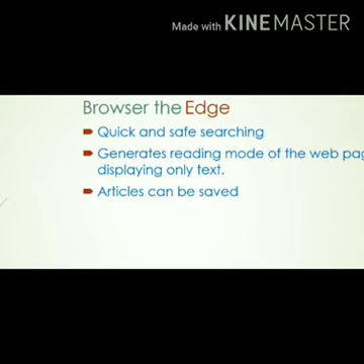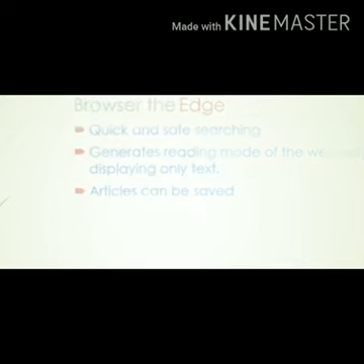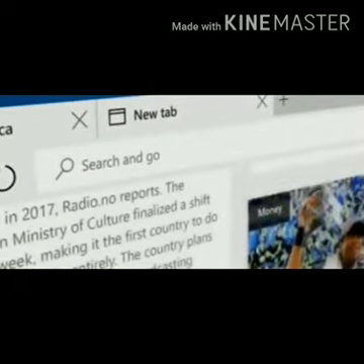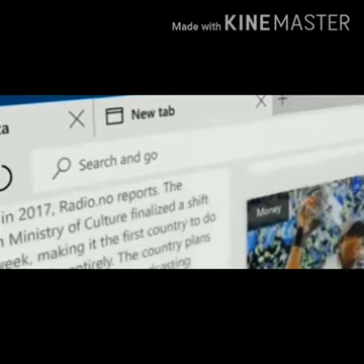Now you can see the browser page, how it looks. Just look at the screen. This is the browser page of Microsoft Edge, and remember one thing, this is one of the faster and safer browsing softwares than other web browsers. Clear?